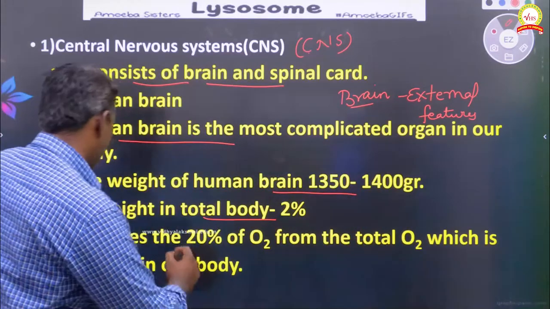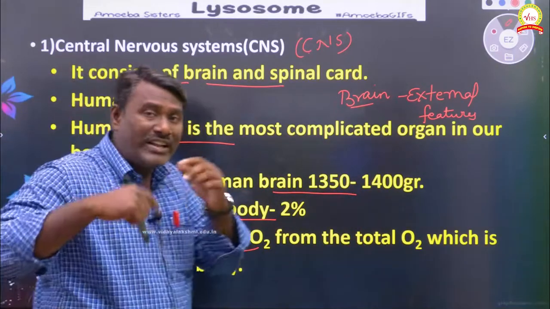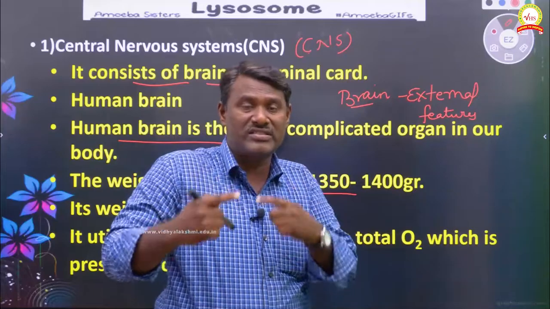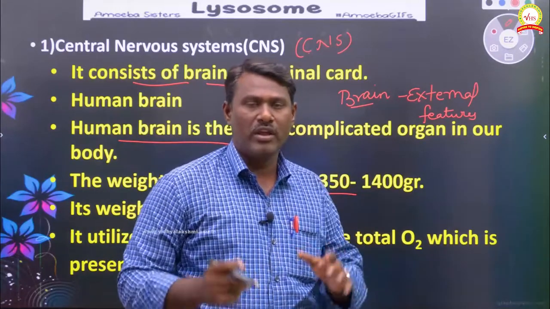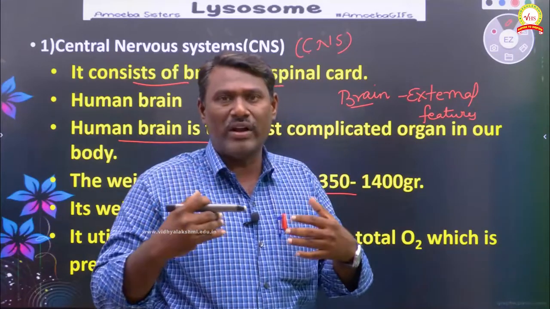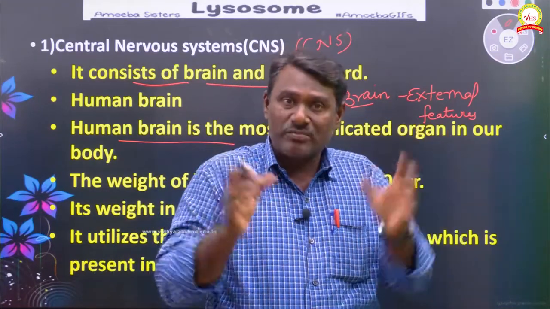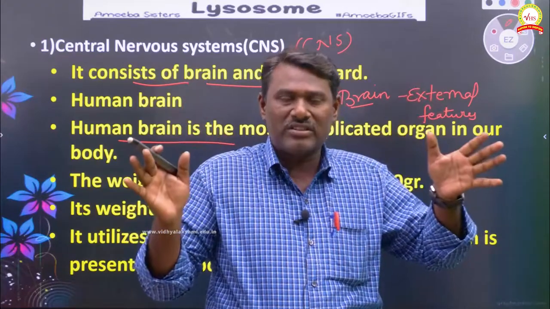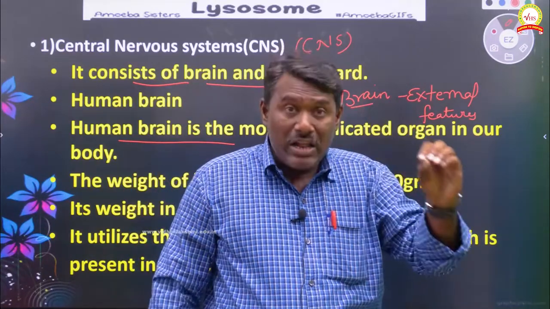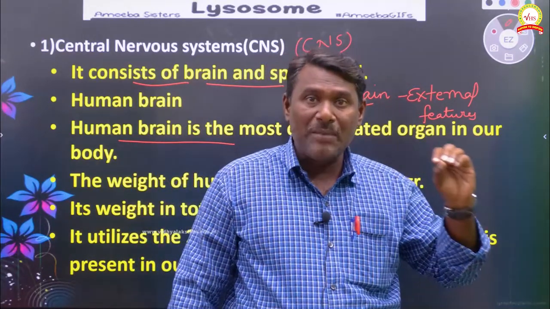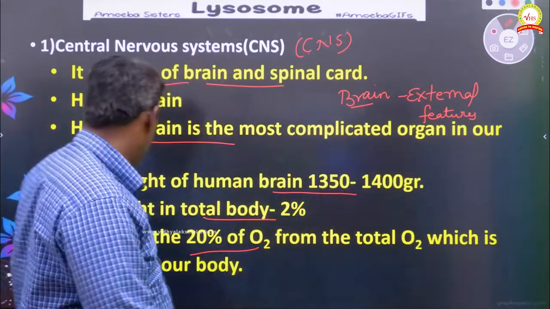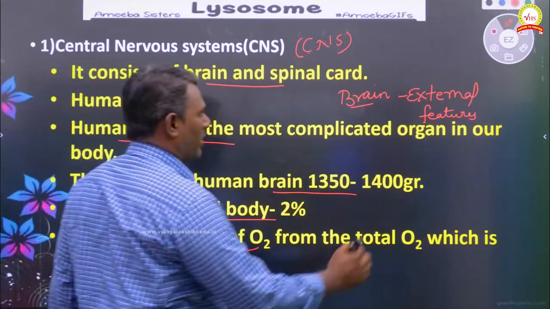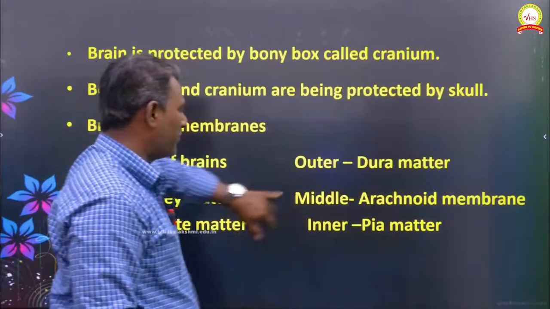Next, it utilizes 20% of total oxygen. See how much oxygen is consumed by the brain. Whatever oxygen we require for respiration, out of the total 100% of oxygen gas, 20% is consumed only by the brain. So that indicates a highly complicated organ. These are some external features of the brain.